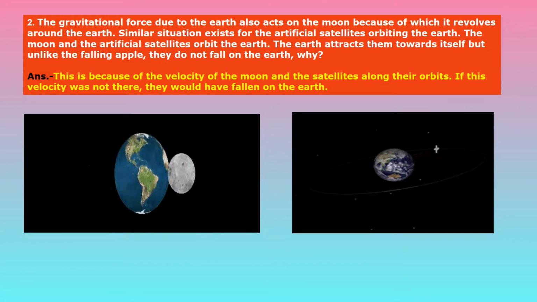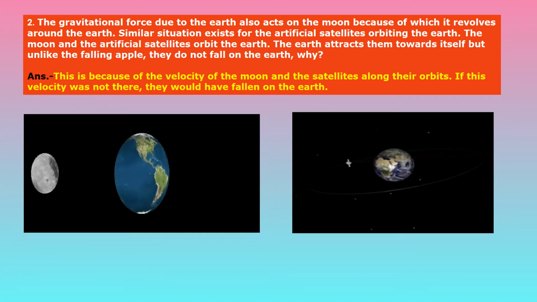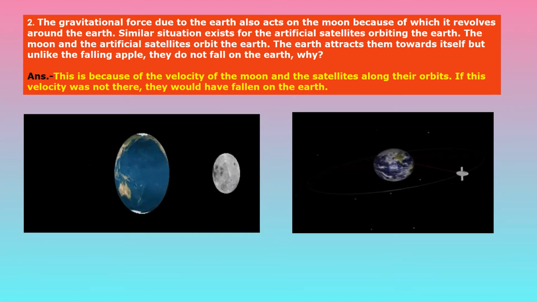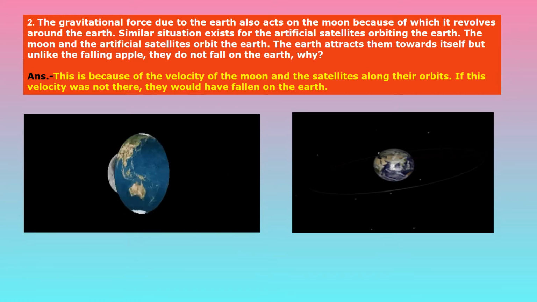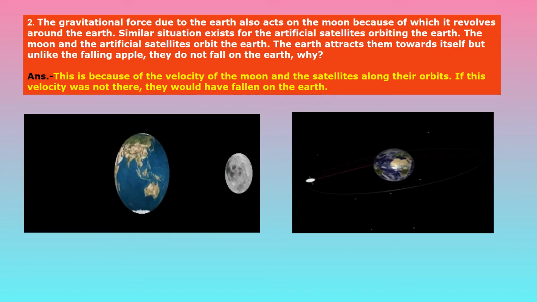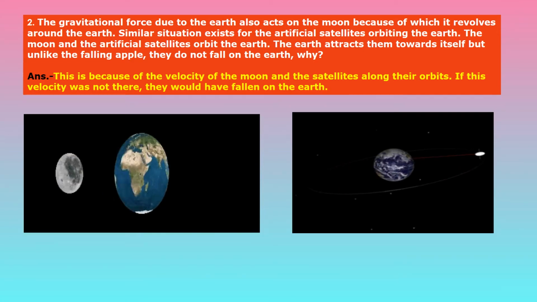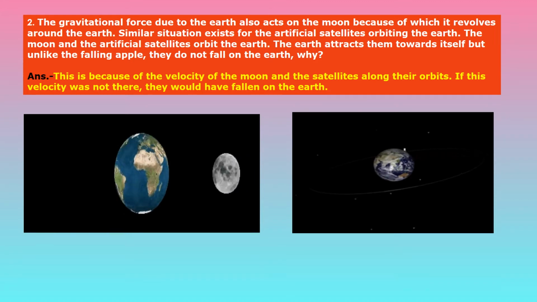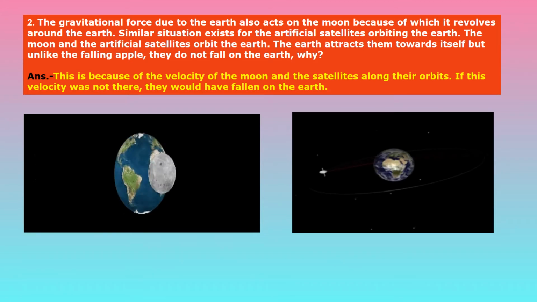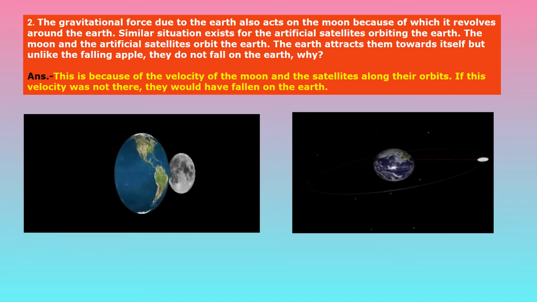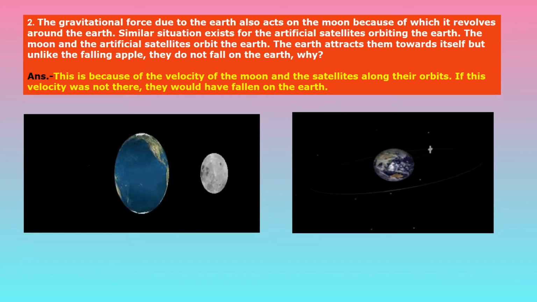Now second question, children. The gravitational force due to the earth also acts on the moon, because of which it revolves around the earth. A similar situation exists for the artificial satellites orbiting the earth. The moon and the artificial satellites orbit the earth. The earth attracts them towards itself, but unlike the falling apple, they do not fall on the earth.